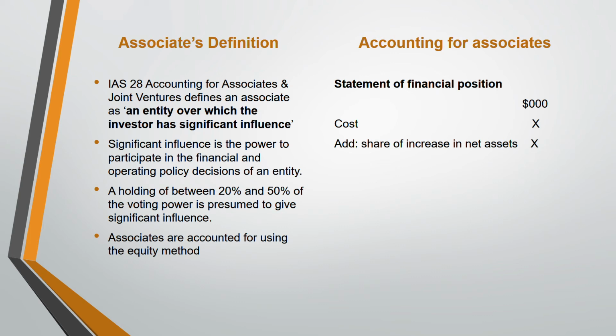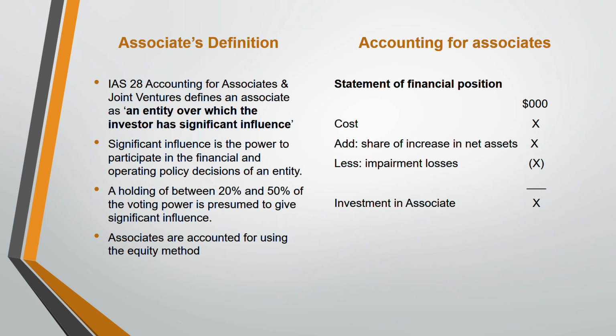Let's say the associate is 30%, so 30% of that increase in net assets you add to the cost. Next, deduct impairment losses, because net asset increase is a post-acquisition profit, and from profit you deduct your expenses. Then the amount that you get is the investment in associate, which you put in the statement of financial position.